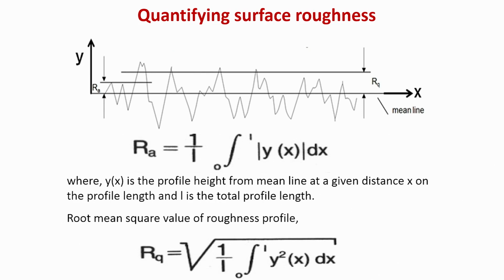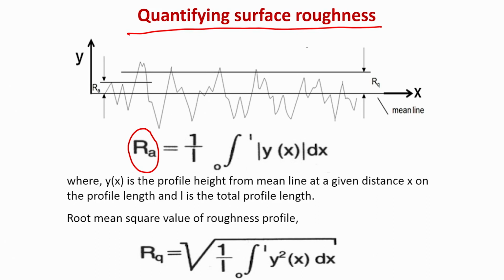Now, the next question that should come to your mind is, if you say a surface is rough, how to quantify the surface roughness? For the quantification of surface roughness, there is a host of parameters which are widely used in the field of tribology. Among them, the most commonly used parameter is Ra. Ra is the average surface roughness.